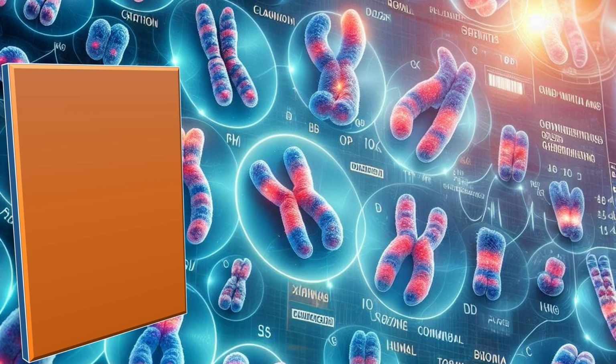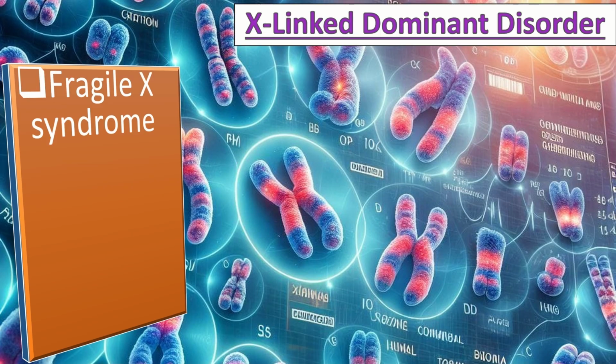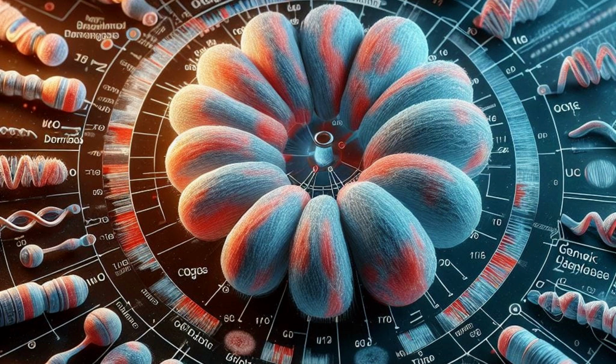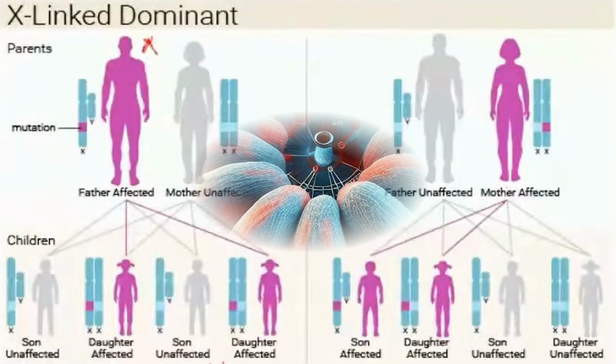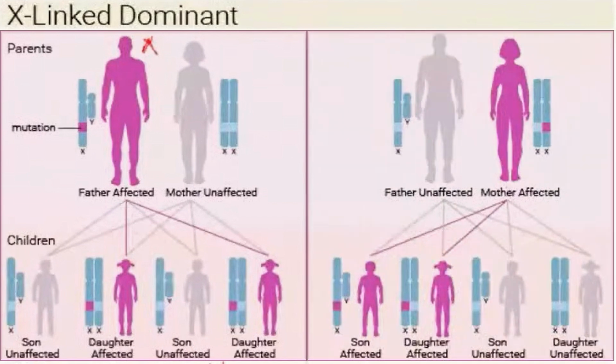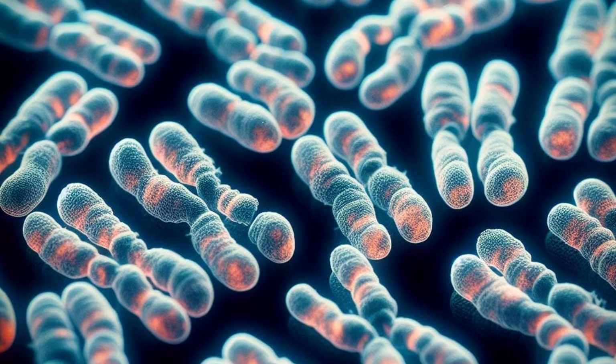X-linked dominant disorders. Examples include fragile X syndrome, Rett syndrome, vitamin D resistant rickets. In this disorder, if the father is affected and mother is unaffected, then the daughters will be completely affected and the sons will be unaffected. If the father is unaffected and mother is affected, then one son will be affected, one daughter will be affected, one son and one daughter will be unaffected.